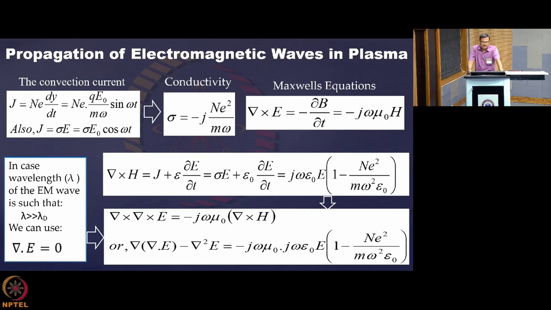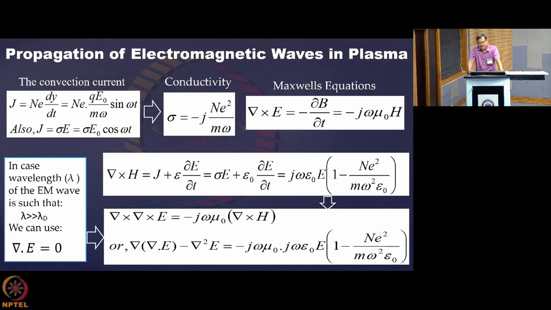If we put that value in this, then we finally get the expression written in the lower right box, where curl of curl E is equal to minus j omega mu 0 into curl H, and you have put the value of curl H.